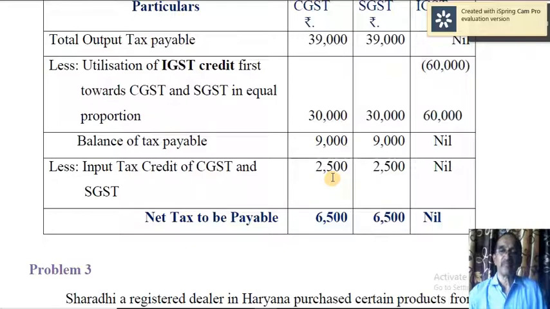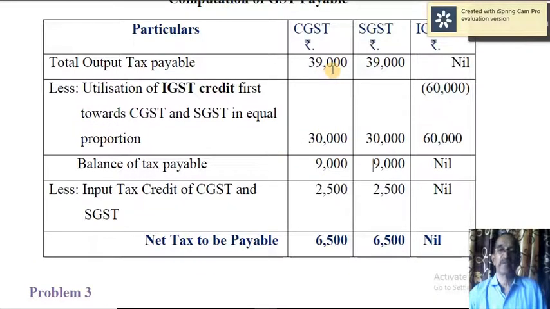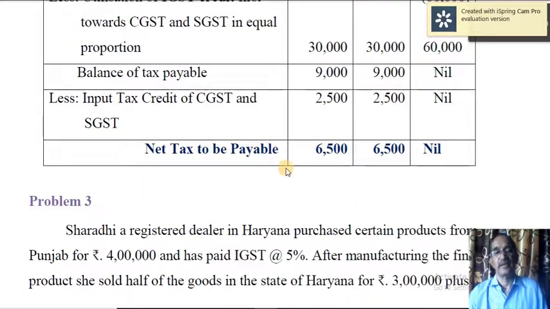I'm sorry, 39,000 is the output tax payable. So you are using 30,000 IGST here. So remaining amount is 9,000. Even here 39,000 minus 30,000, 9,000. But you have got input tax credit here 2,500 and 2,500. Utilize that. Now the net tax payable is 6,500 and 6,500.